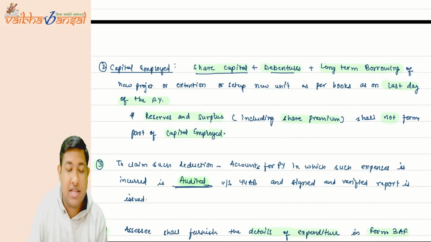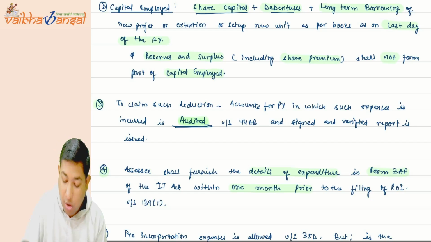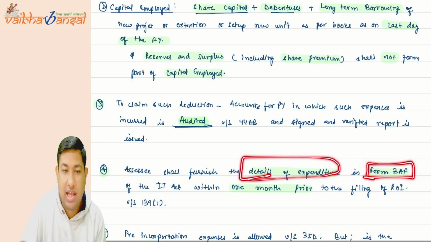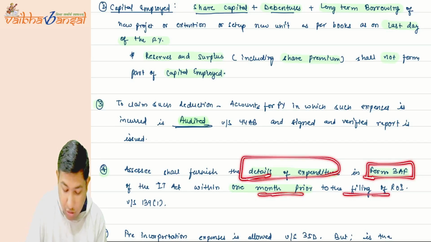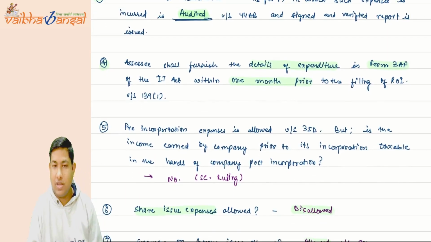Now, to claim the section 35D deduction, you have to get your accounts audited. All the details of your expenditure will have to be submitted under form 3AF one month prior to the filing of return, the same as applicable to you, like the 30th of September.